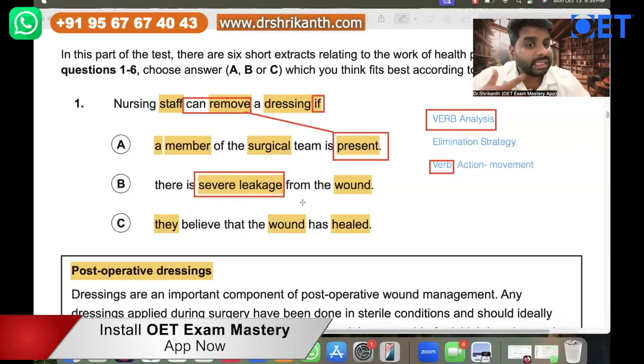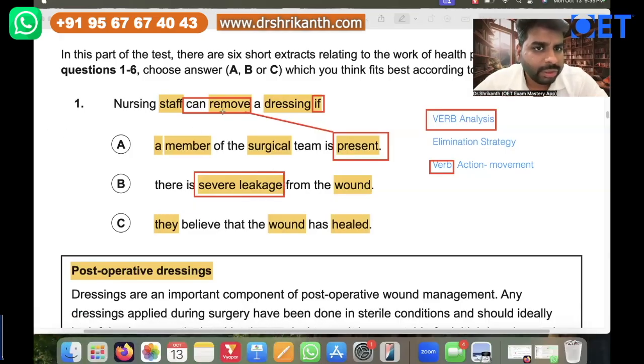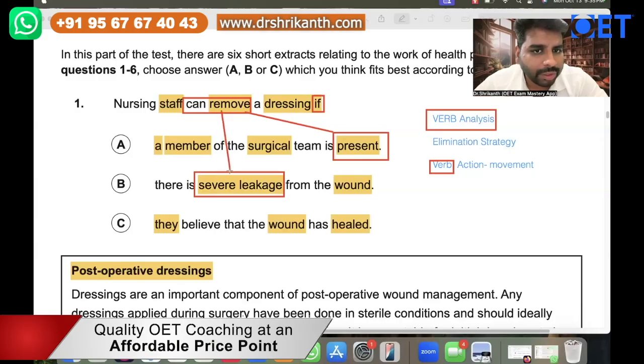So when there is severe, meaning intense, leakage from the wound, then in that situation, they can remove the dressing over here. So what is the action? What is the verb over here? Severe leakage. So they can remove when there is severe leakage, right?